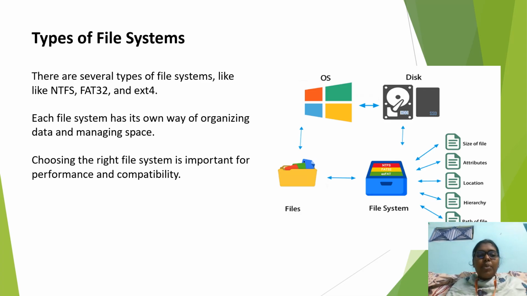There are several types of file systems like NTFS, FAT32, and EXT4. Each file system has its own way of organizing data and managing space. Choosing the right file system is important. We can see in this figure: OS, disk, file system, file. In the file system we have size, file, attributes, location, hierarchy, and all of this is present in the file system.